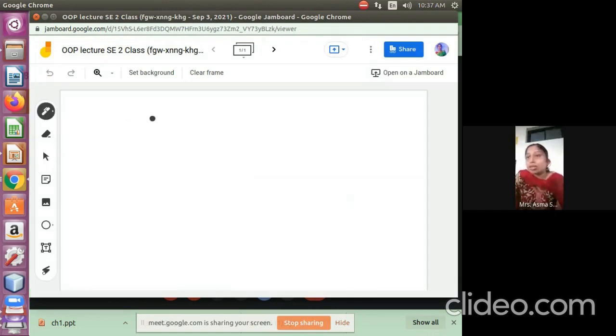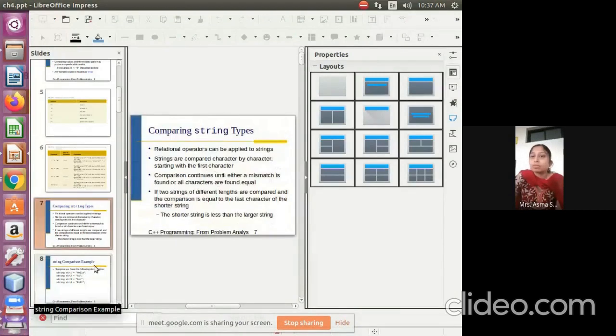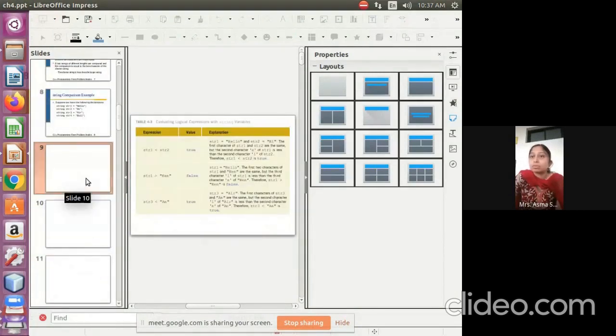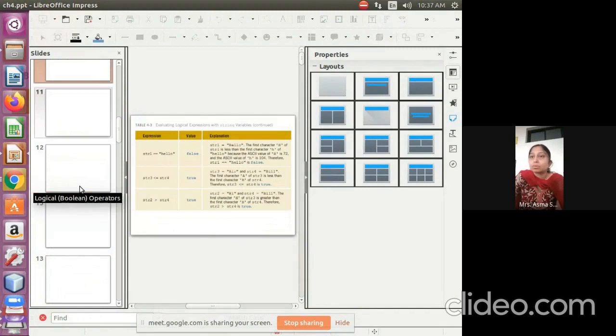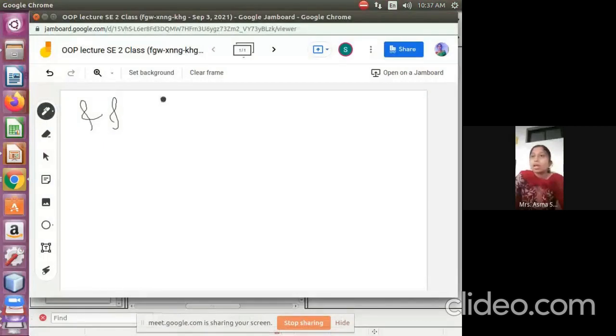Let's say I'm going to tell you the AND operator. These operators, and, or and not, are called logical operators.